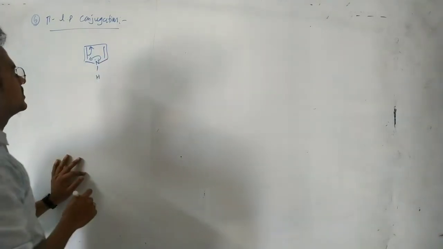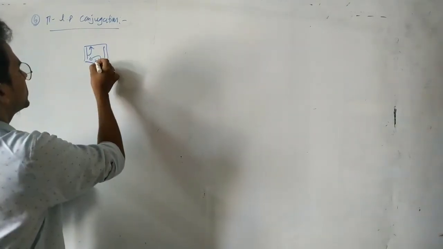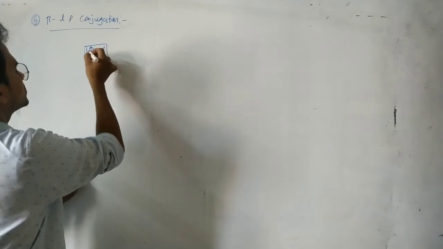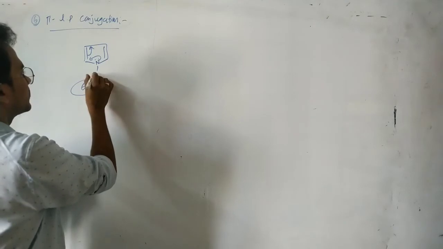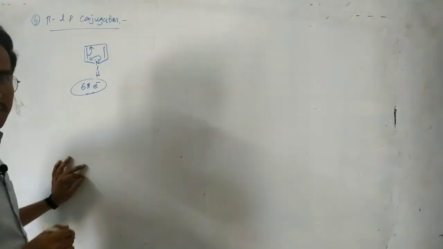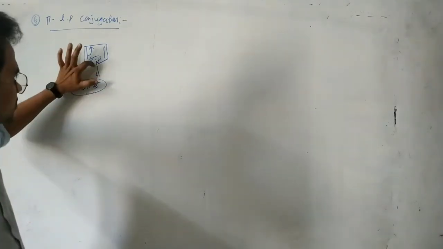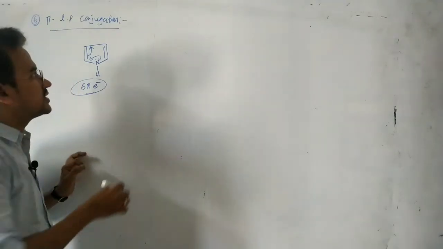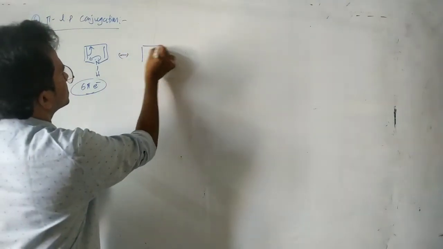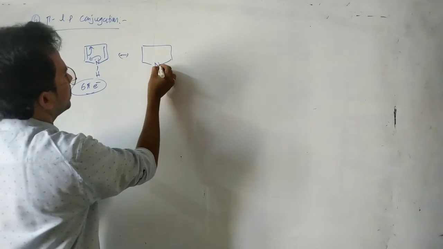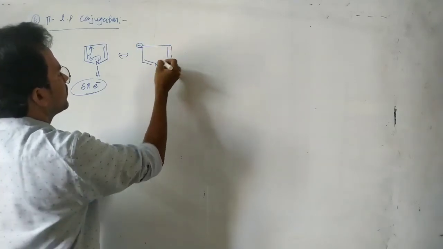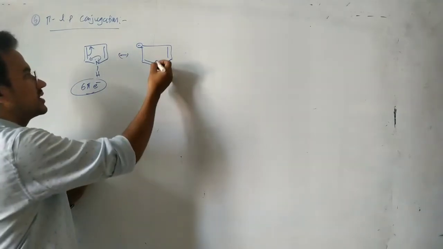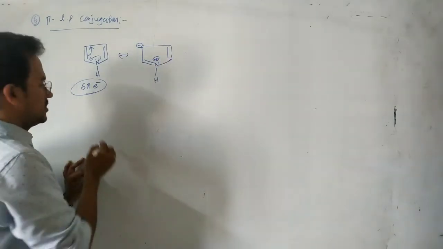That means these 2 pi electrons, 6 pi electrons are delocalized. Here these are also pi electrons. Why are those pi electrons? Because those electrons also form a pi bond. You can see like this here. A nitrogen carries a positive charge.